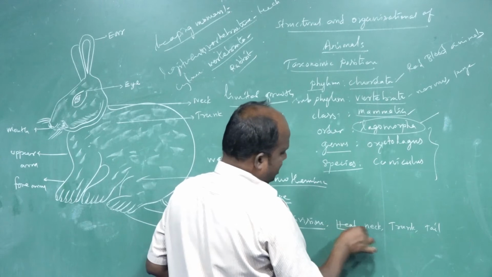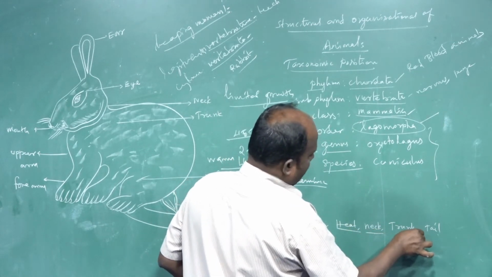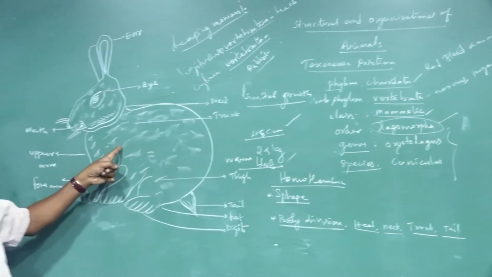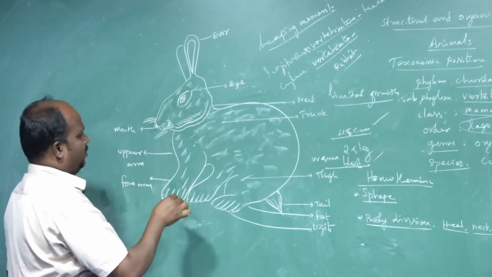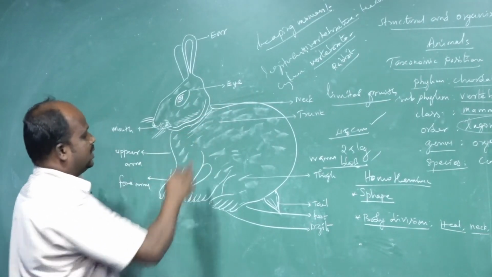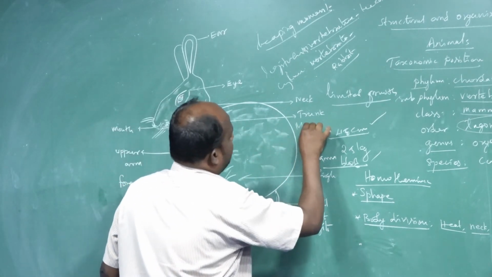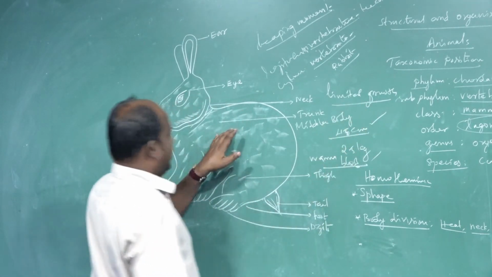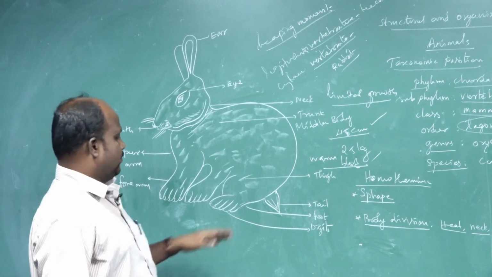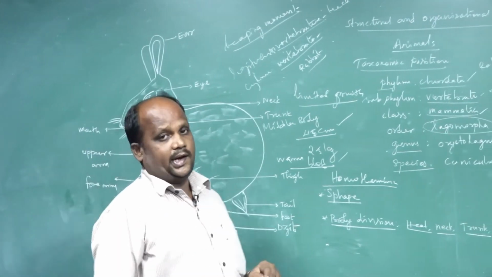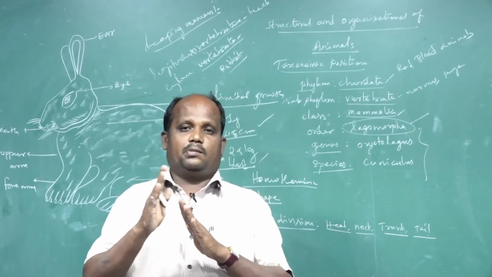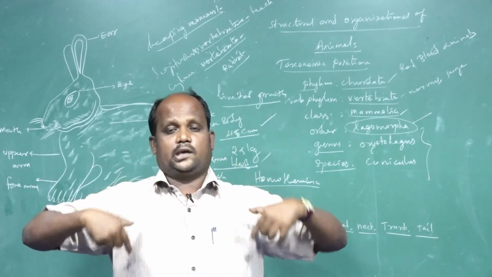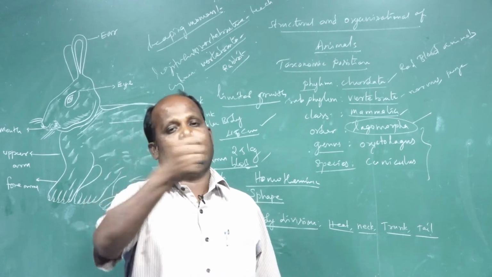The rabbit body is divided into four parts. One is the head, second is the neck, third is the trunk, and the fourth is the tail. What is the meaning of trunk? The middle part of the body structure is called the trunk. These are the various parts of the rabbit body structure.